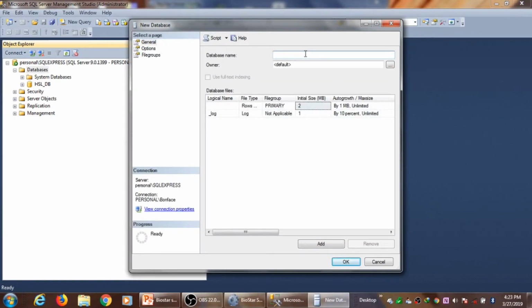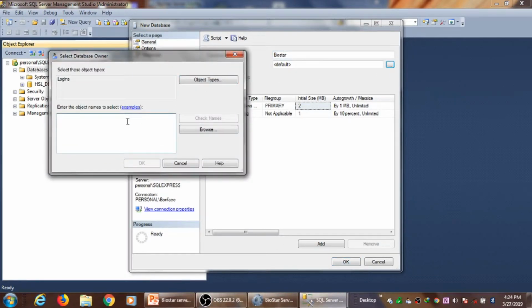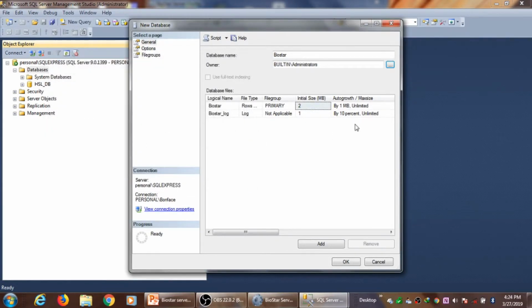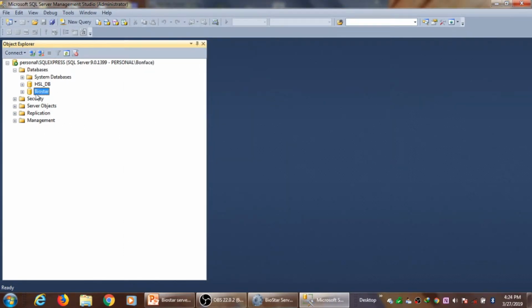Let's just create Biostar. Let's just do the owners, administrator. Check the names if they're there. Okay, fine. It's okay. That's okay. It will give us an error, but don't worry about it. Just say okay. It is there, Biostar.